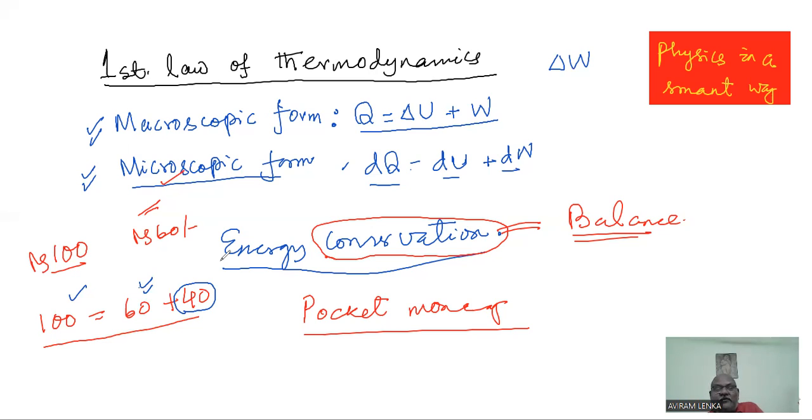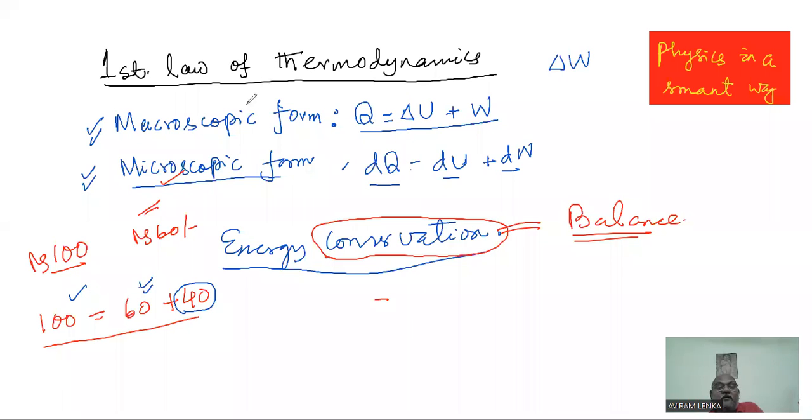So the first law of thermodynamics is just like a balance statement. It doesn't say that thermal energy or heat or energy will be conserved inside a gas or a sample like that. It says that we must know how to have a perfect account of it. You must be able to account for it, just like 100 equal to 60 plus 40.